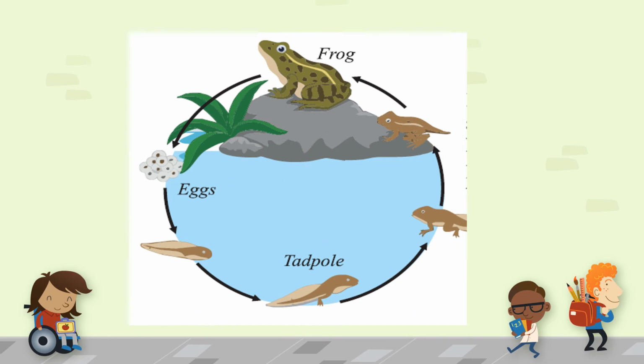Now it's the life cycle of the frog. An adult frog lays the eggs, and from these eggs the frog moves out in the form of a tadpole, and after some days this tadpole transforms into the adult frog with the development of its body.